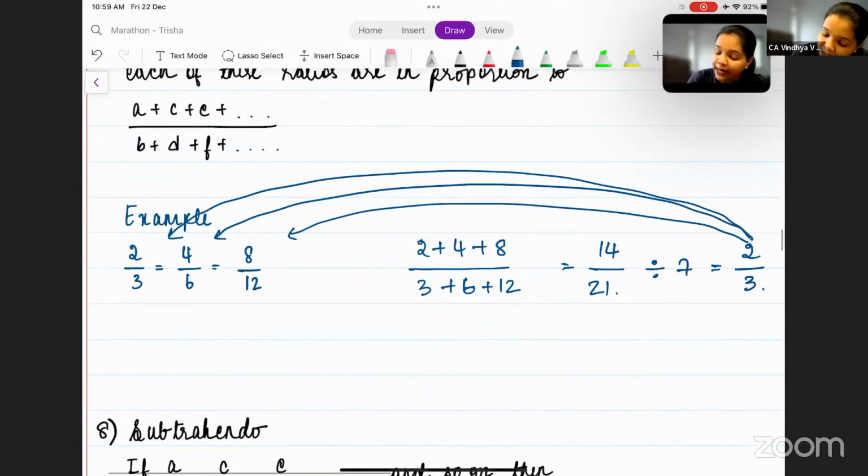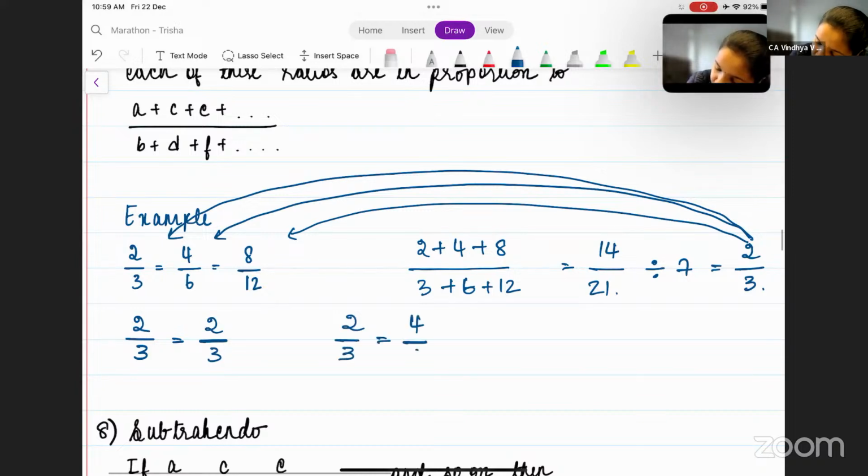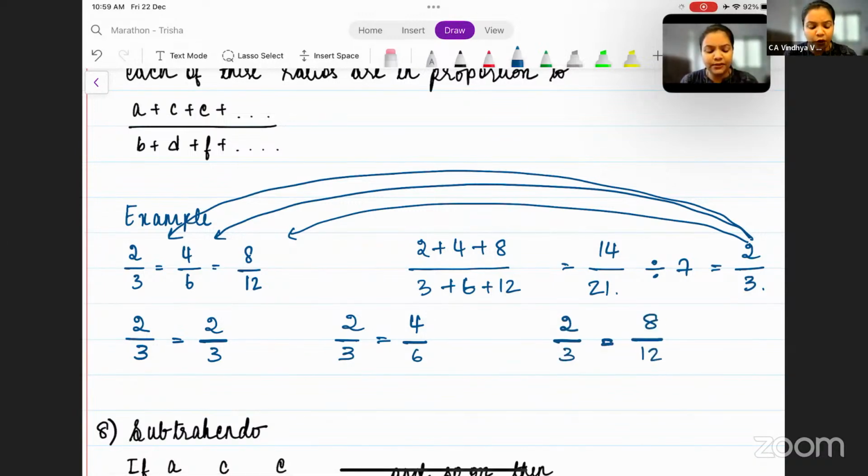So 2 by 3 is equal to 2 by 3, 2 by 3 is equal to 4 by 6, and also 2 by 3 is equal to 8 by 12. This is what it means. I hope it is clear. Is it clear till here, everyone?